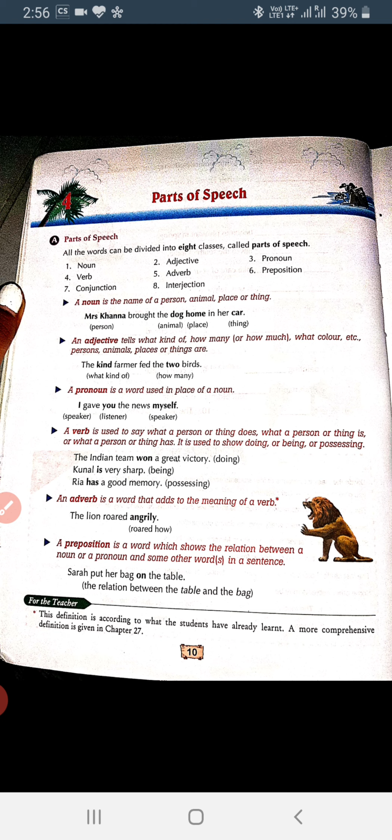I will describe each one briefly. Let's start with noun. A noun is the name of a person, animal, place, or thing.